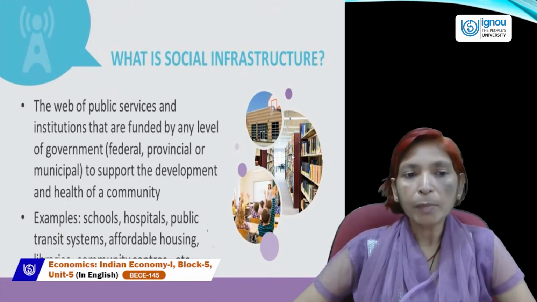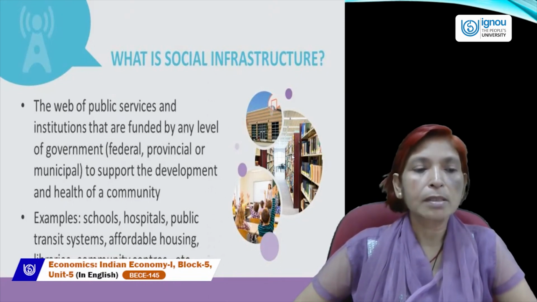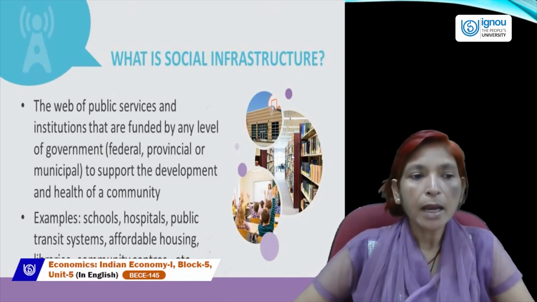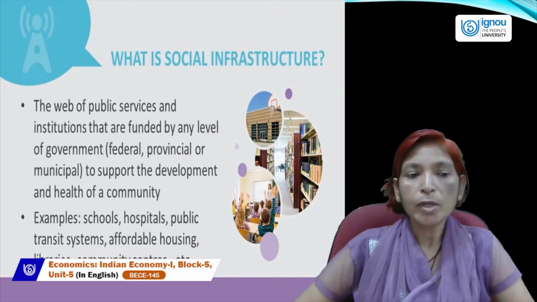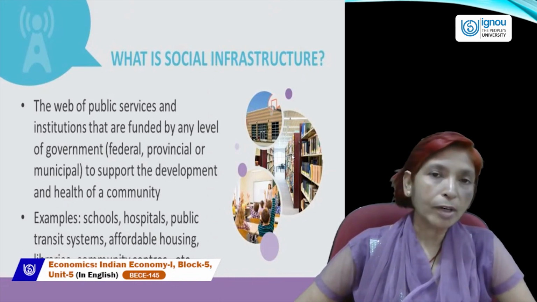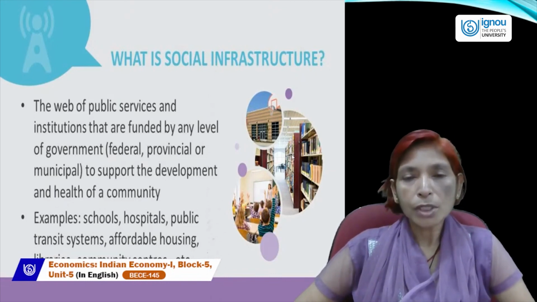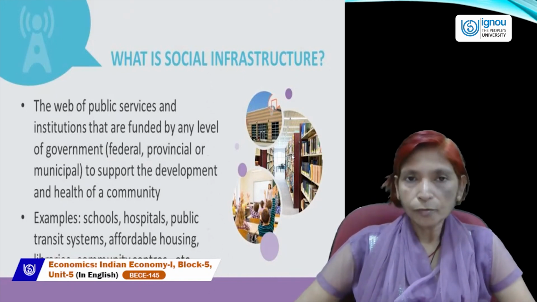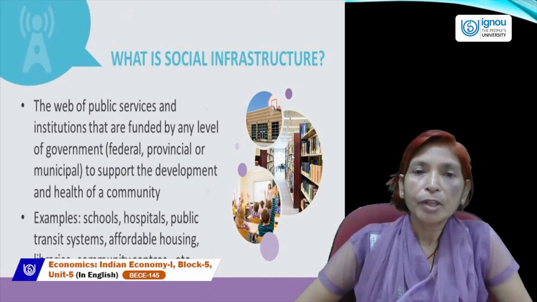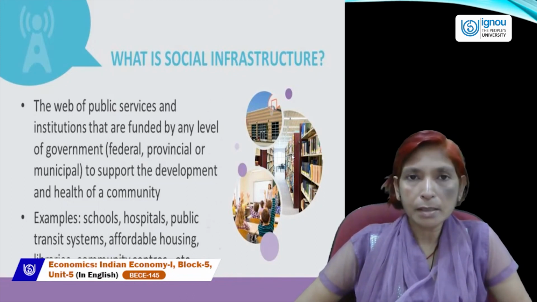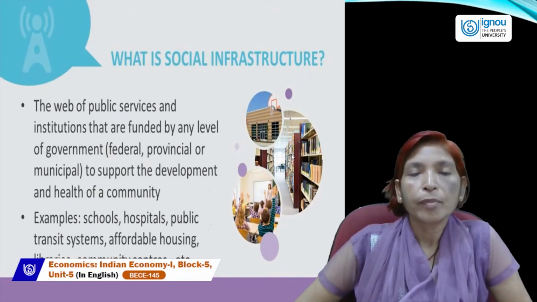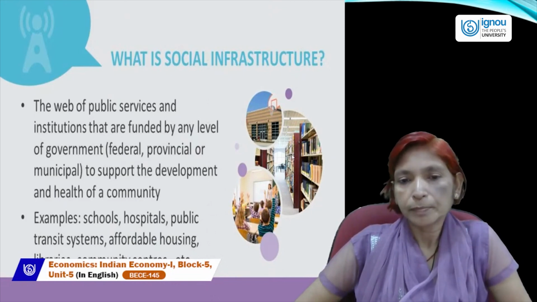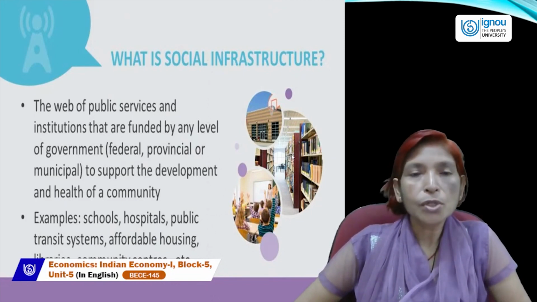So the web of public services and institutions that are funded by any level of government, either federal, provincial, or municipal, to support the development and health of a community, that is called social infrastructure. For example, schools, hospitals, public transit systems, affordable housing, libraries, community centers, etc. All these are known as social infrastructure.